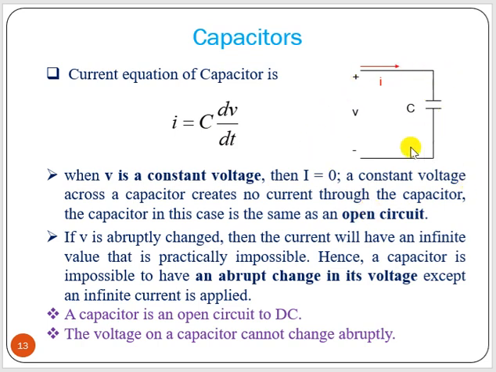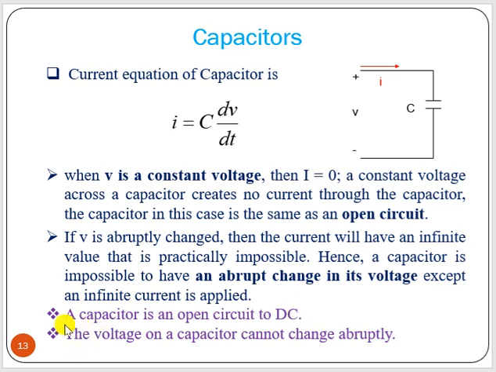No current is flowing, so it is open circuit. If voltage is abruptly changed, then the current will have an infinite value. That is practically impossible. Hence, it is impossible for a capacitor to have an abrupt change in its voltage, unless an infinite current is applied. That is the point you have to remember.